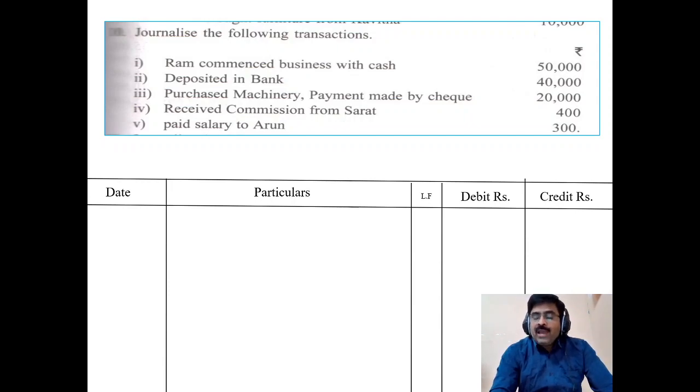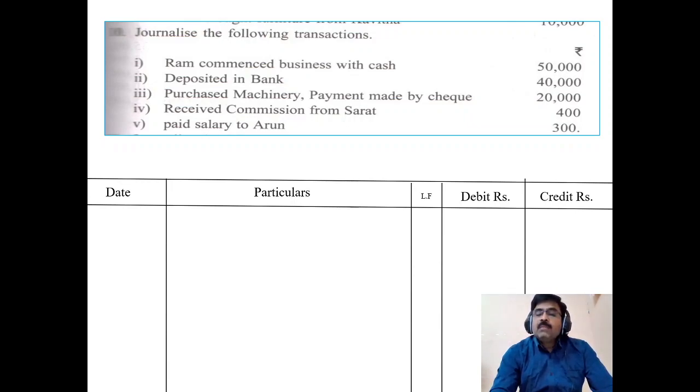As a general rule, we have to remember that the name of the owner will not appear in the books of the business entity. He won't write his own name in his business books or account books. So instead of writing his name, we use the term capital. Capital here is not a real account, it is a personal account.